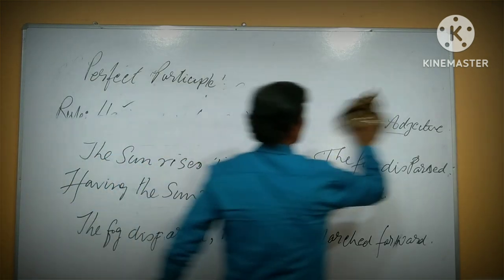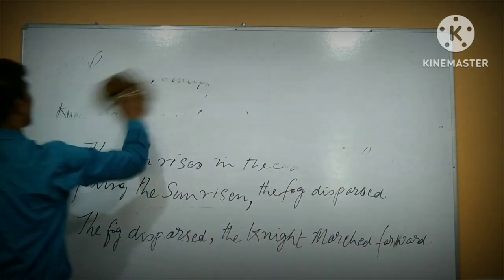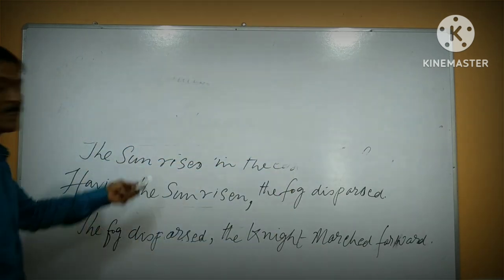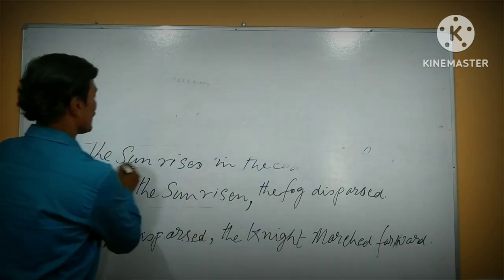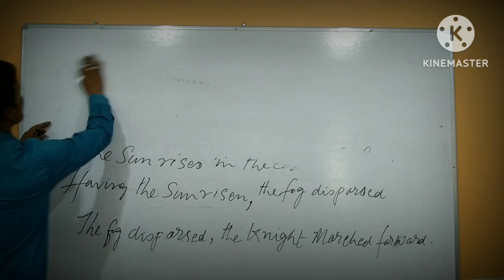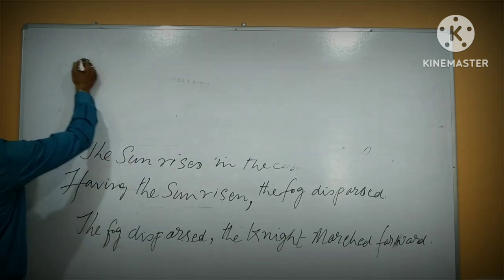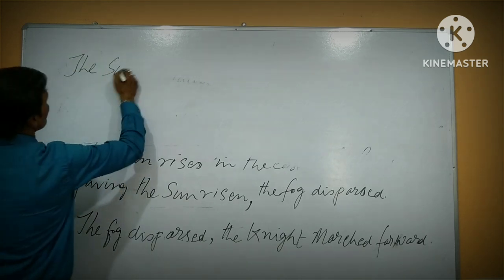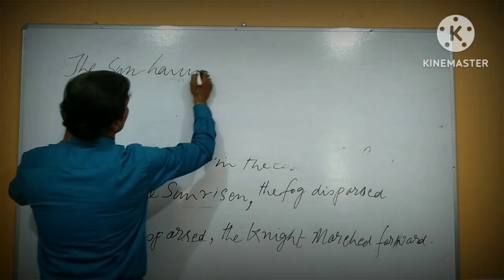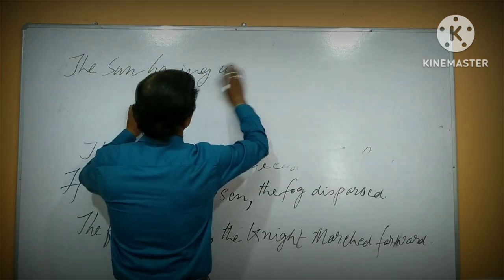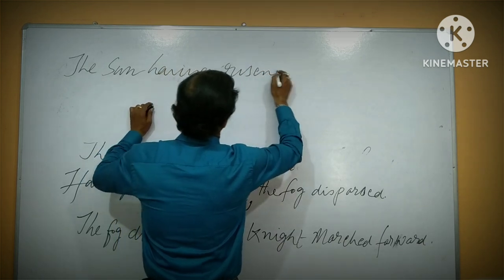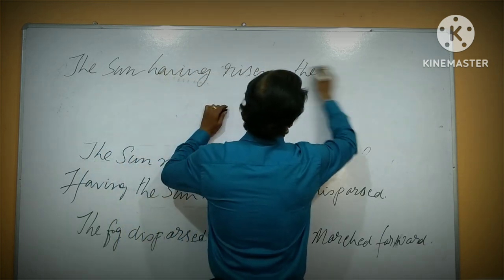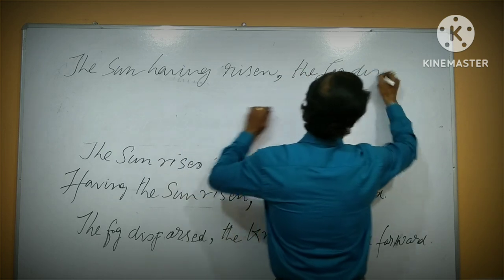Okay, so these are rules, and side by side we also use: the sun having risen, the fog dispersed. If you start from the beginning: the sun having risen, then comma, the fog dispersed.